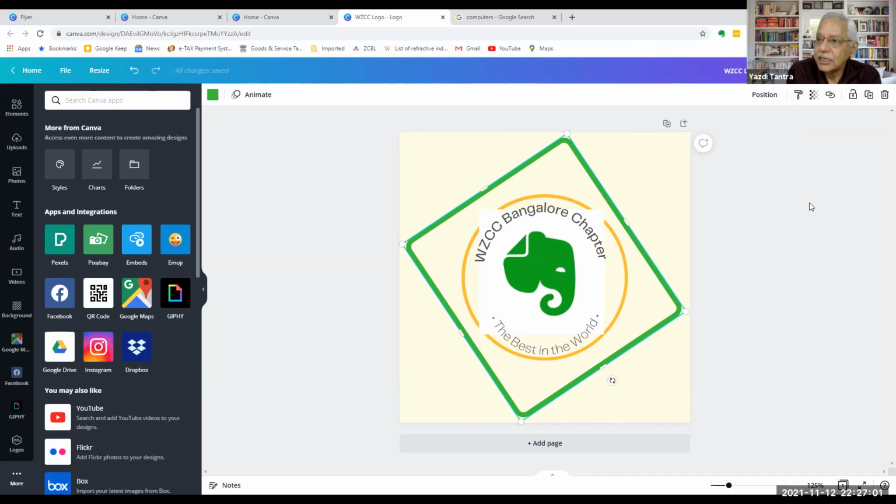You can copy this style and make another logo. Transparency, you can give a link. So suppose you want to give a link to the website out here, you can straight away say, give a link.